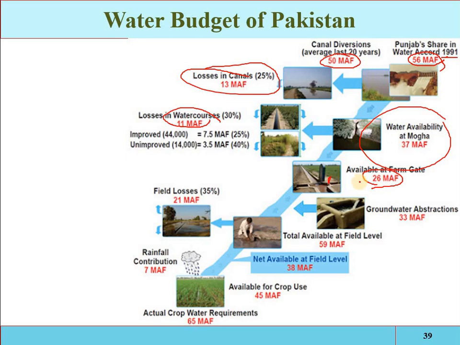Then how much are they extracting? 33 million acre feet of water is extracted from the groundwater, and that is very alarming, because our groundwater reservoirs are reducing day by day. So 33 plus 26, 59 million acre feet of water is available at the field.